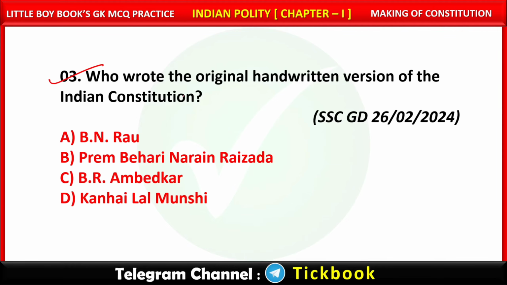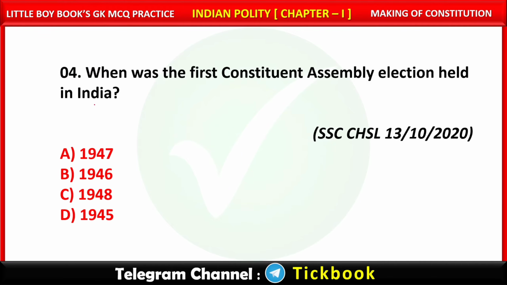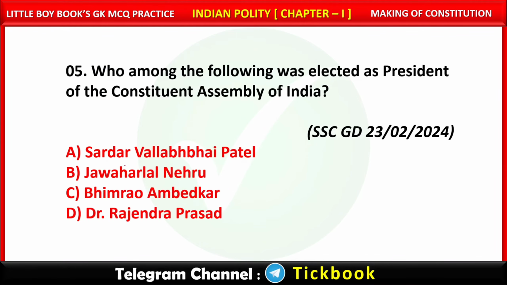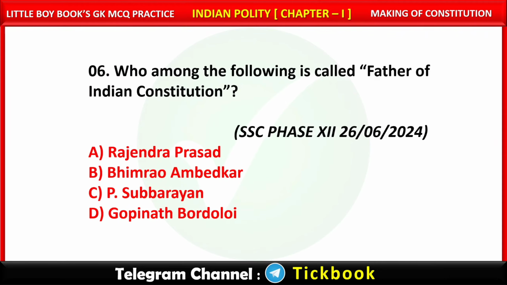Question number 3. Who wrote the original handwritten version of Indian Constitution? Option number B. Prem Bihari Narayan Raizada. Question number 4. When was the first Constituent Assembly election held in India? Option number B. 1946. Question number 5. Who among the following was elected as President of the Constituent Assembly of India? Option number D. Dr. Rajendra Prasad.